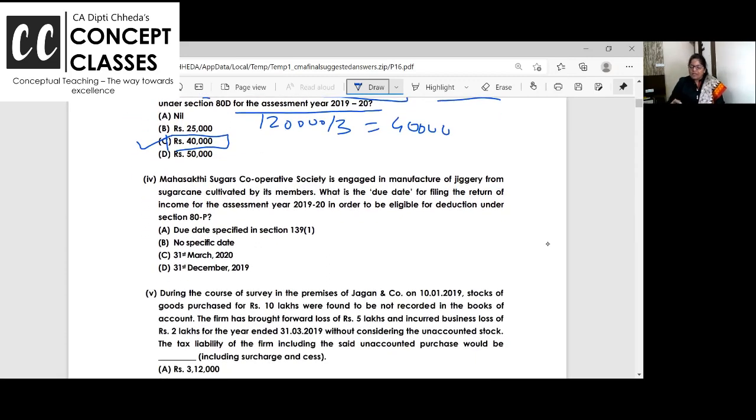All right. Mahashakti Sugars Cooperative Society is engaged in manufacturing of jaggery from sugar. What is the due date of filing the return in order to be eligible for deduction under 80P? See, one section, as you start Chapter 6, 80AC. You write it down. What is 80AC? I will tell you.